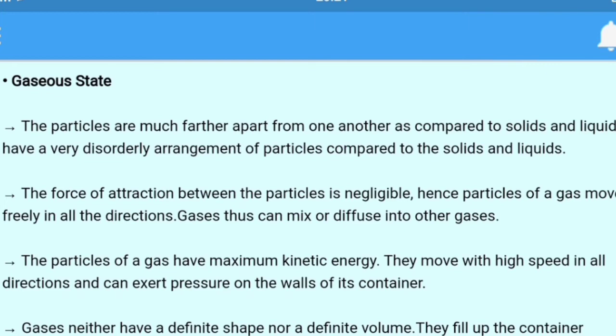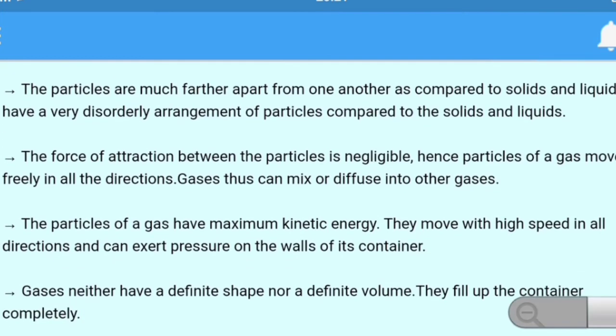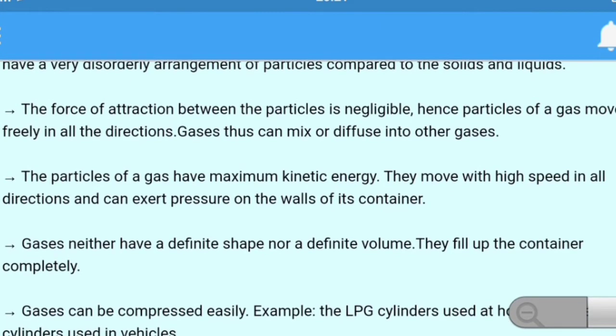The force of attraction between the particles is negligible. Hence, particles of a gas move freely in all the directions and they show the maximum Brownian motion. Gases thus can mix or diffuse into other gases. The particles of a gas have maximum kinetic energy. They move with high speed in all directions and can exert pressure on the walls of their container.